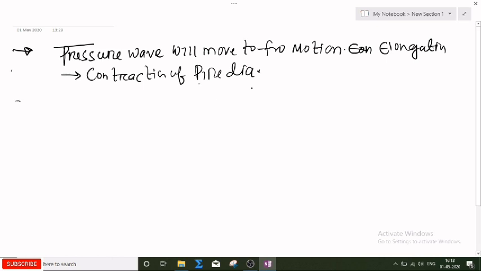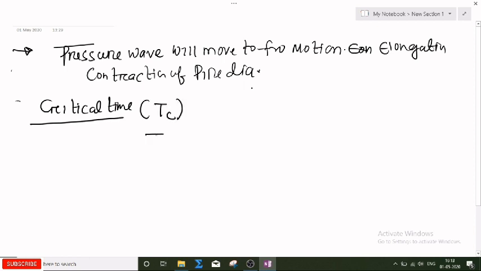Now what should be the critical time? The critical time for this valve closure is represented by TC. This critical time is generally found to be 2L by C. What is L?